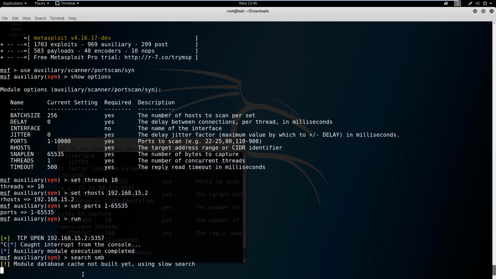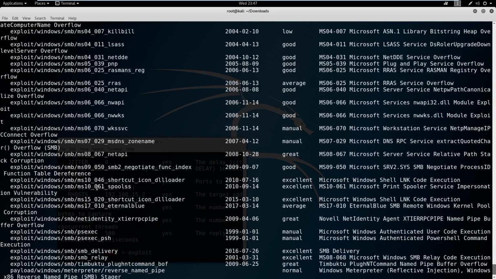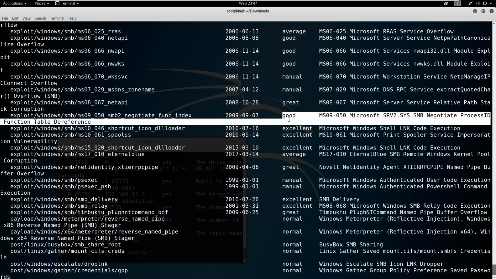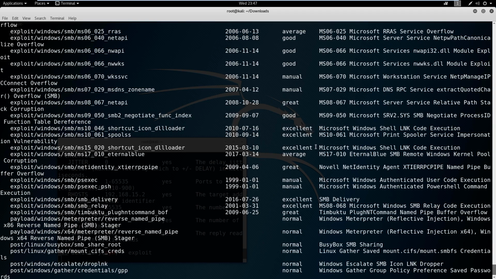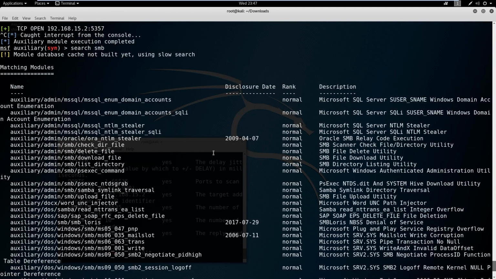You're going to see some exploits that show up. You're going to see some post exploitation that shows up, but we can kind of sift through that, and I'll show you that here in a second when it loads. Okay, so now that it's loaded, you can kind of see here all the different modules on the left side, and there's a description here. You have a release date and how good I guess the rating would be. So we have good rating, great rating, excellent rating. If we scroll up just a little bit here, you get into the auxiliaries. Auxiliaries are first just because it's in alphabetical order.